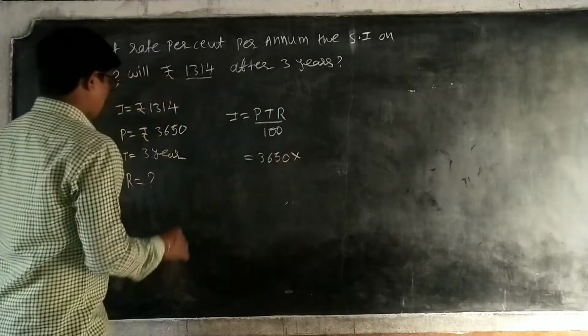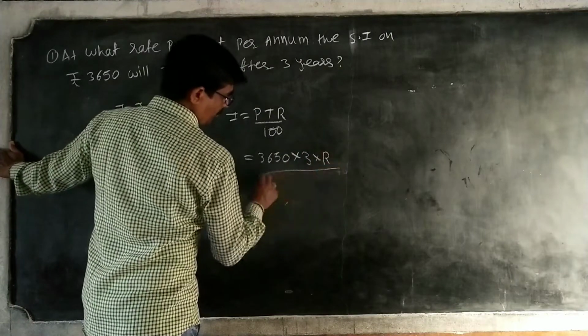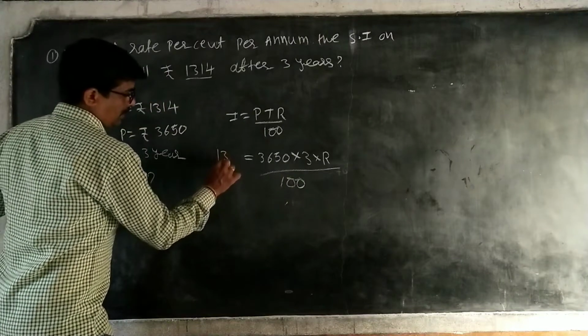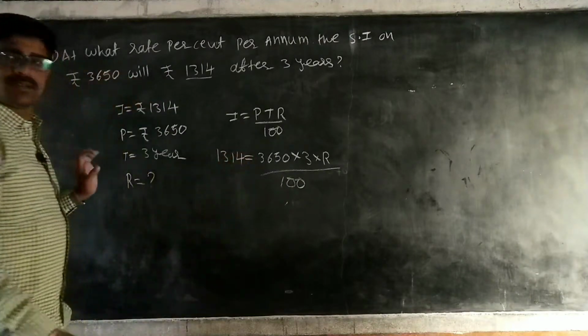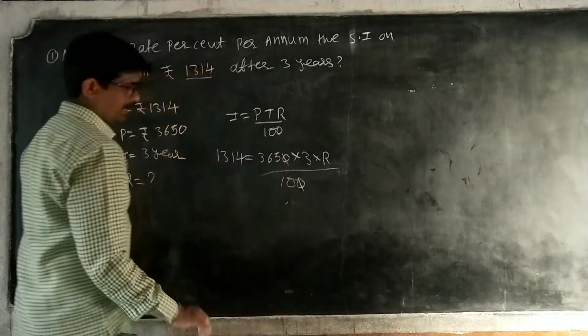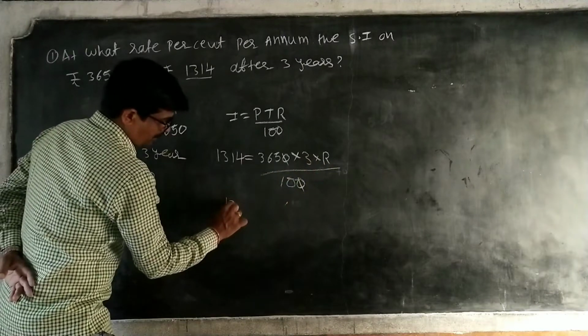3650. Time how much? 3. R we have to find by 100. I is equal to 1314. Okay, simple. The zeros get cancelled. So we have to find R.